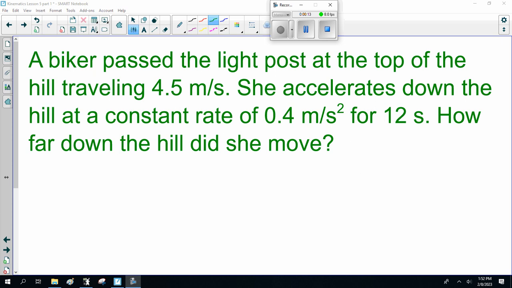A biker passes the light post at the top of the hill traveling at 4.5 meters a second. She accelerates down the hill at a constant rate of 0.4 meters per second squared for 12 seconds. How far down the hill did she move? Well, first things first, check it. There's no stupid typos in it.